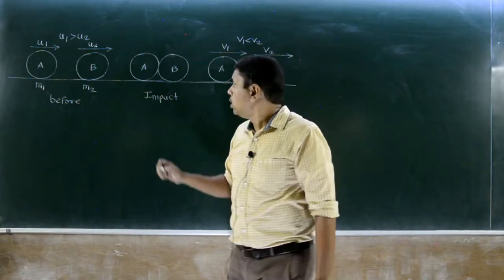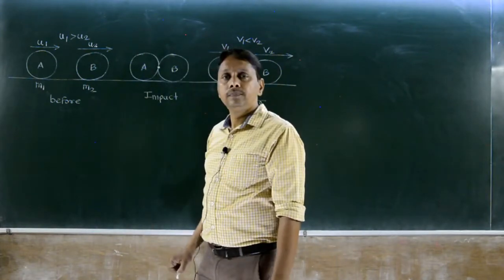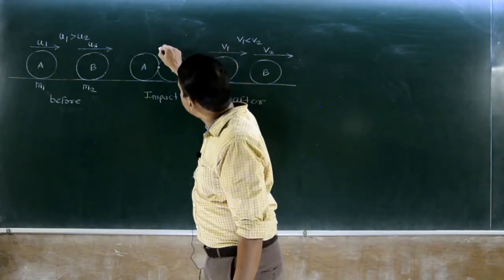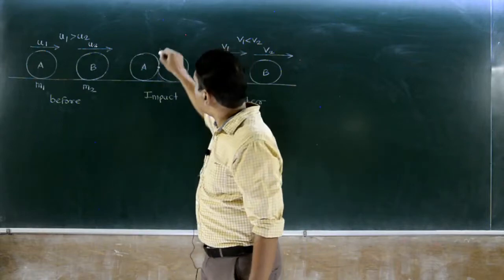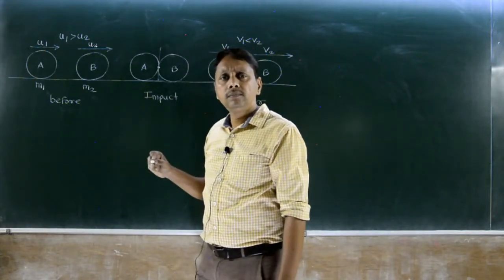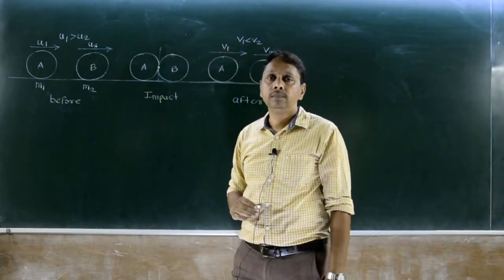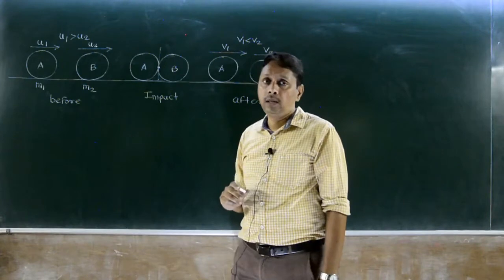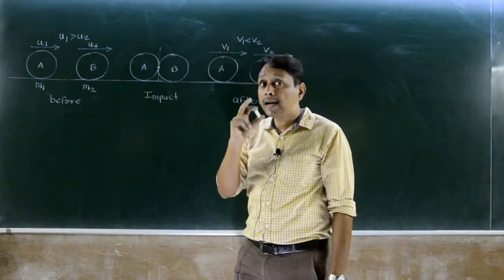So A and B's common point, this one. Through this I draw one line. Is it normal? This line I drew, is it normal? No, it is tangent. Common tangent for A and B. I want common normal. Very important for impact topic, especially for oblique impact numerical, you have to decide line of impact.